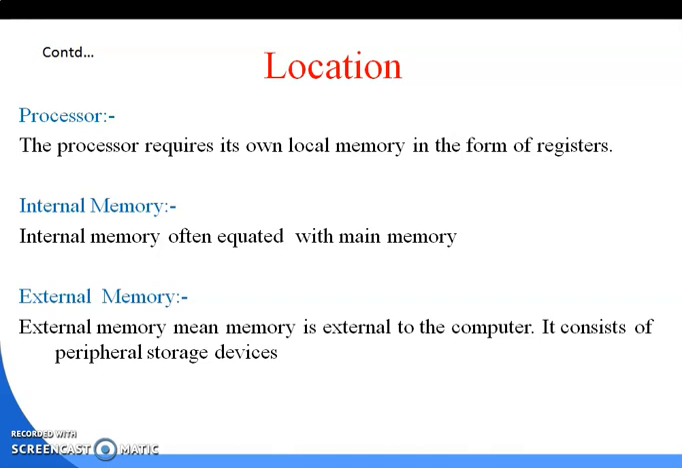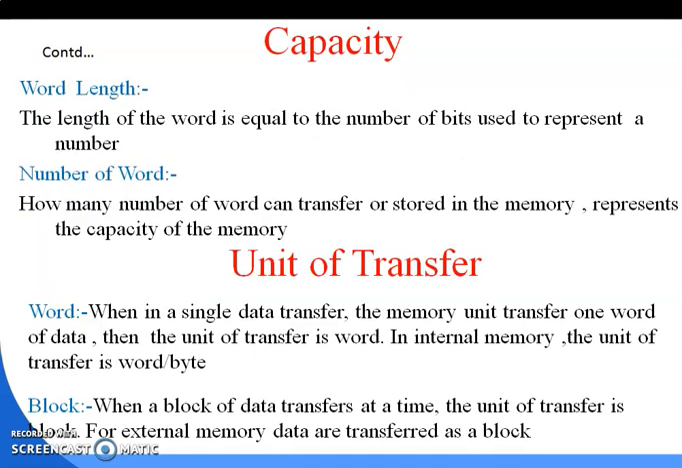That's the location. Next is capacity. The capacity can define the memory through word length and number of words. So let's discuss what the word length is. The length of the word is equal to the number of bits used to represent a number. That means how many bits are required to represent a number.